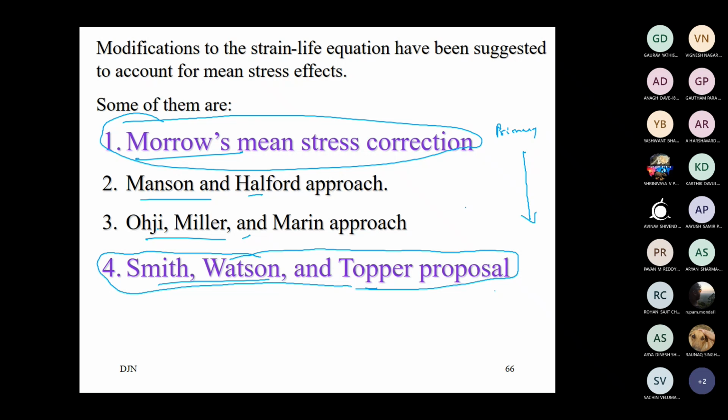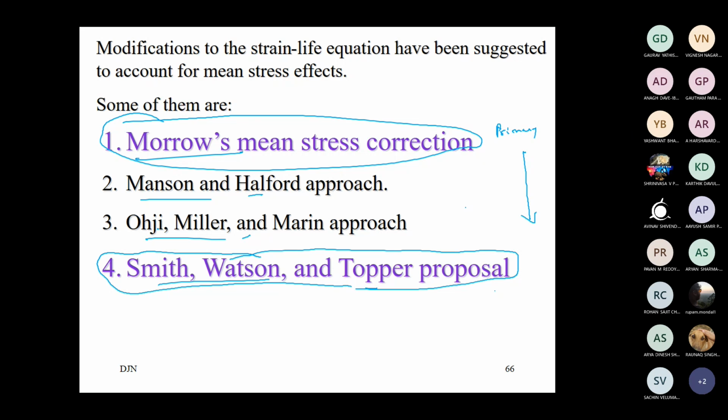The conditions, applied loading, environment, operator, or the previous history. If there is a small crack or small scratch on the component beyond what you thought of during your design, that can also lead to failure in real time. So there are many things. Here we are looking into the mean stress now.